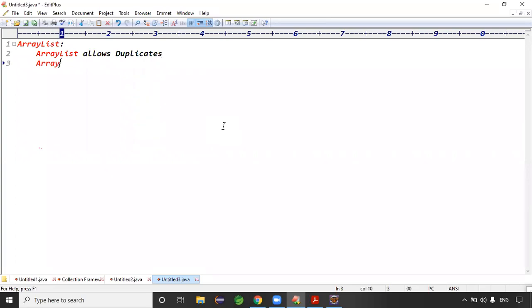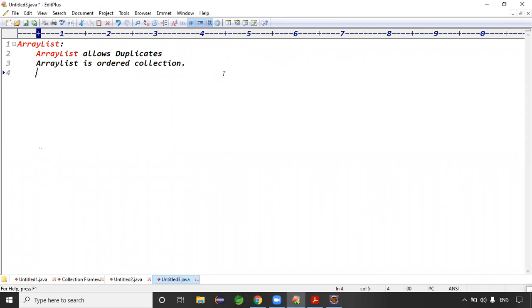Tell me, ArrayList is what? Insertion order is maintained and nulls are allowed. Insertion order is our terminology here, but in application terminology, ArrayList is an ordered collection, right? Which one is the better statement, ordered collection or insertion order? Ordered collection is better, but for remembering, I just added insertion order. No problem. Insertion order present means ordered collection. Whichever order we inserted, the same order we get in the output. In paid classes they tell you that, but in real time we say the word ordered collection.